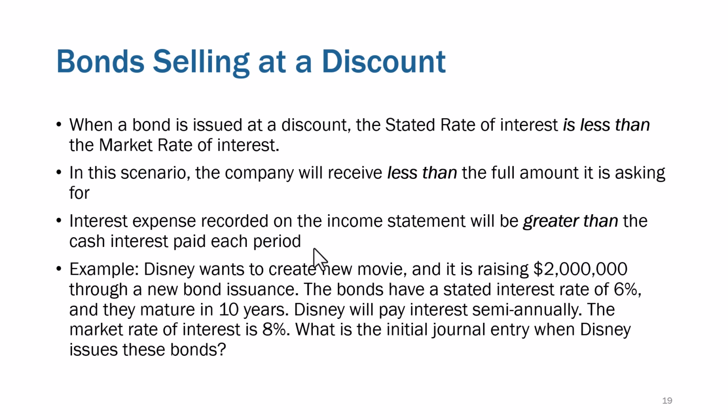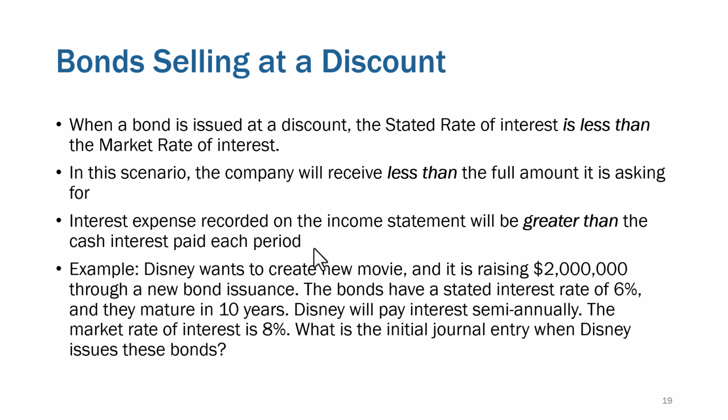Maybe the 6% that Disney chose was the market rate of interest at that time, meaning that for bonds of comparable length and comparable risk, people would expect a return of 6%. All right. By the time they issue the bonds, let's just say that market conditions have changed, so people would now expect an 8% return on these same type of bonds. So that implies that there could be other bonds out there from different companies, from Amazon or Apple or Costco or whoever, that would be the same length and the same risk, and they would pay 8%.